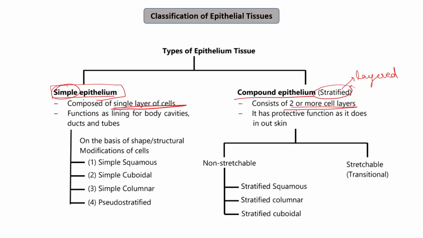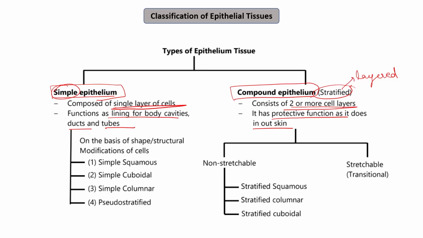And what is the function of simple epithelium? It has the function of lining for body cavities, ducts, and tubes. While what is the function of compound epithelium? It has a protective function, as it does in our skin. So compound epithelium, for example, usually performs the protective function. It is in the form of layers. The advantage that these layers offer is that if the outer layer gets damaged, our internal tissues will not get damaged due to the presence of the other layers.